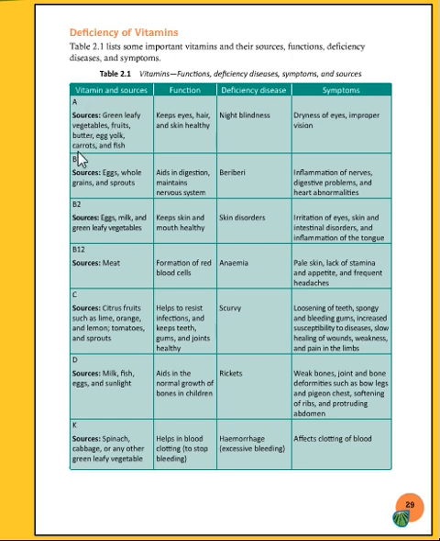Now see here we have all the vitamins and their sources. In the second box we have functions, what they are functioning. Then the deficiency diseases here. Then lastly these are the symptoms.